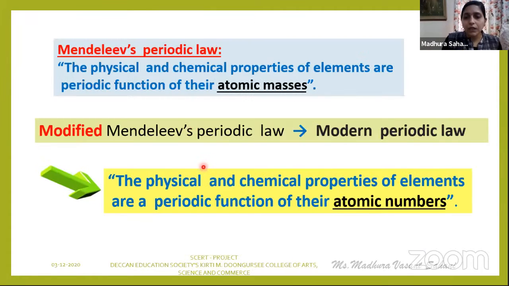The law is totally based on the atomic numbers, and it states that physical and chemical properties of the elements are periodic functions of their atomic numbers. Based on this law, there is the modern periodic table, or the long form of the periodic table. So let us study the characteristic features of the long form of the periodic table in the next slide.